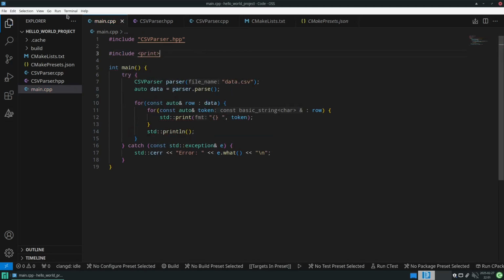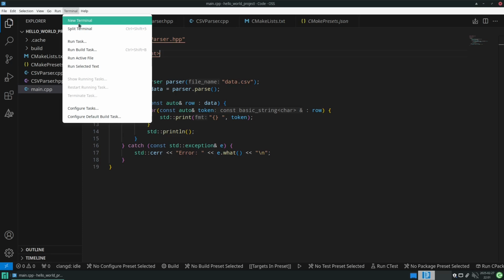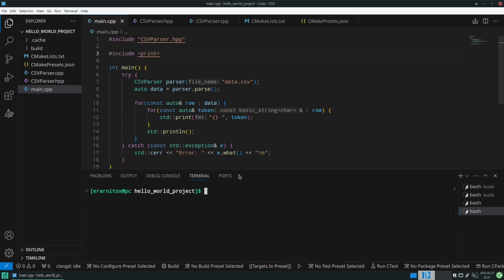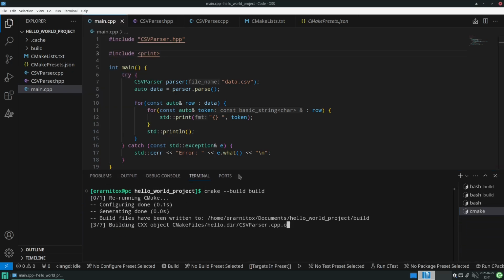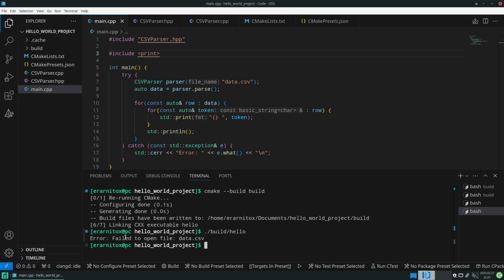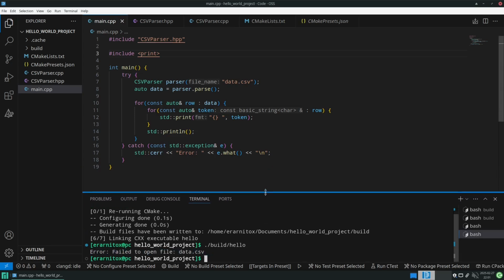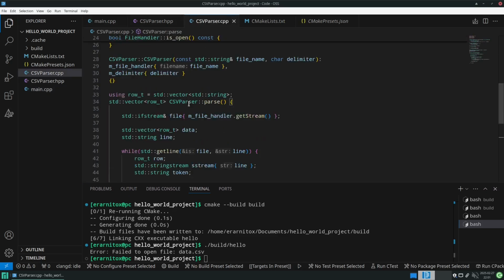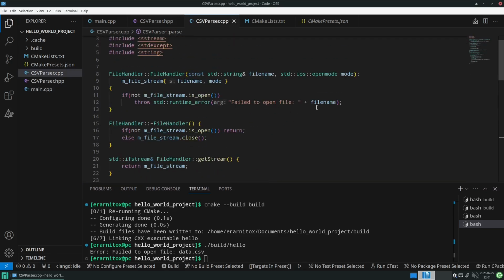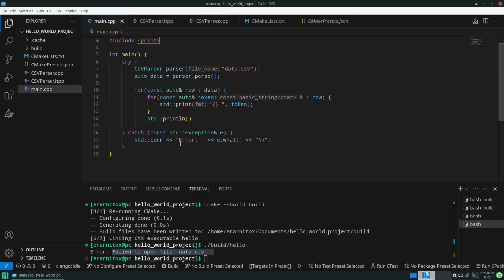And now we can test if our exception is working. So let's build our program here. And as we can see, we get an error, failed to open file data.csv, as we want to have it. This is because we triggered this exception here, and we have caught it properly and went into here and got this error description, which is what we wanted.